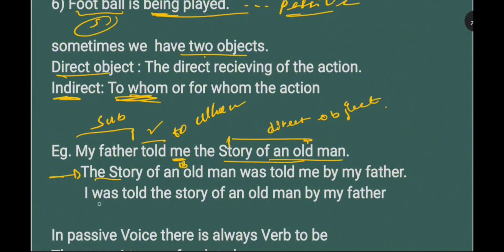Okay, we can change it this way. And if we want, I was... the I comes from what? Me. Okay? I was told the story of an old man. By whom? By my father. Okay?